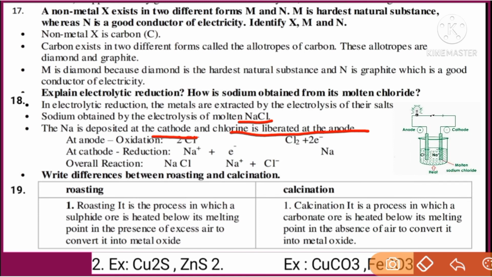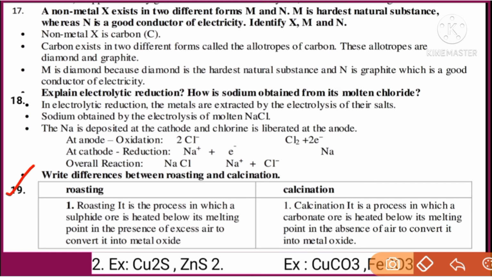At the anode, oxidation occurs and chlorine separates, students, and at the cathode reduction occurs and sodium comes out as the reduced element. So from the molten state of sodium chloride, we extract sodium separately and chlorine separately. We need sodium from its molten state of chloride.